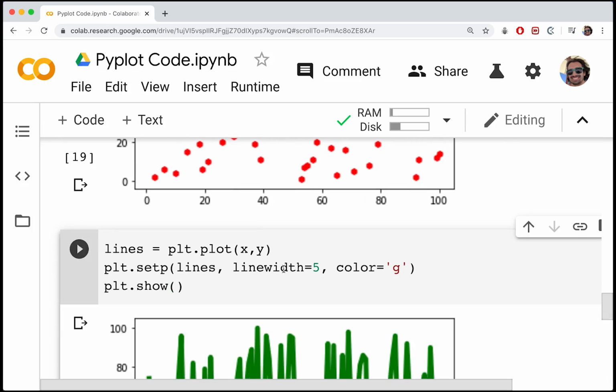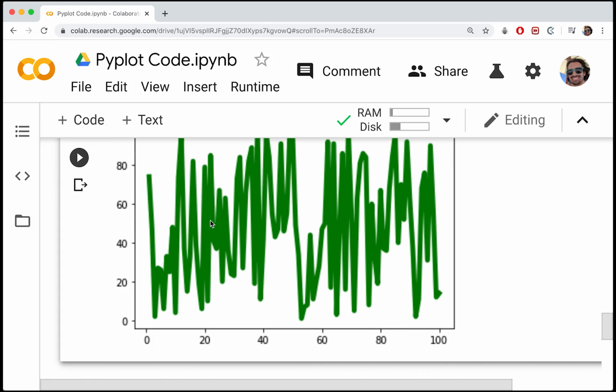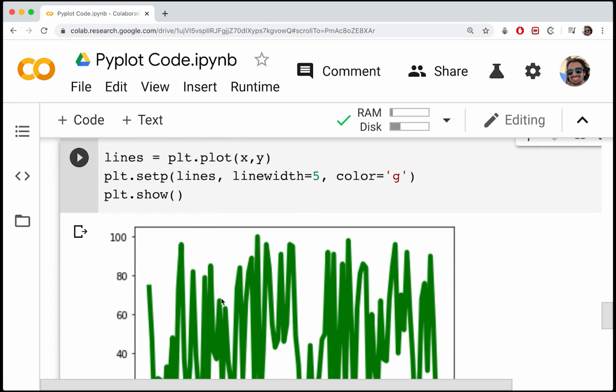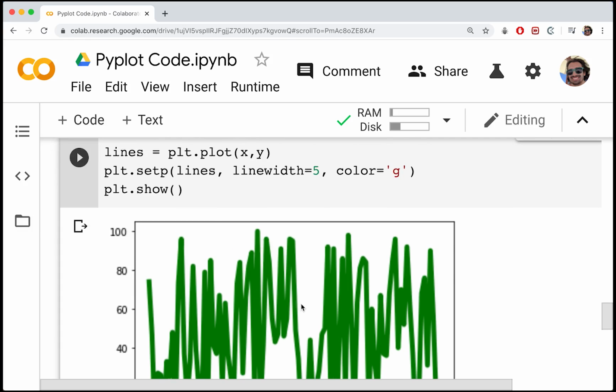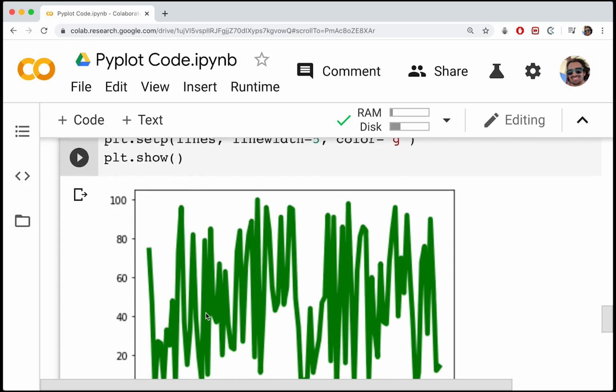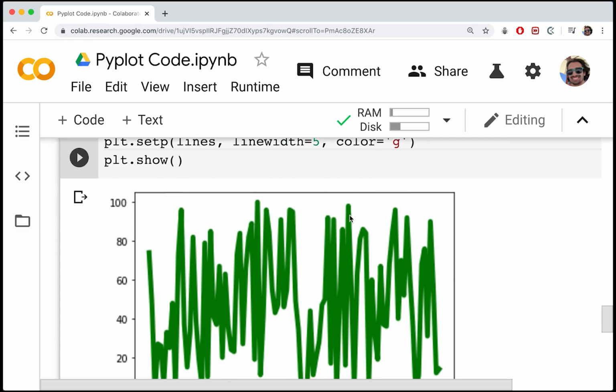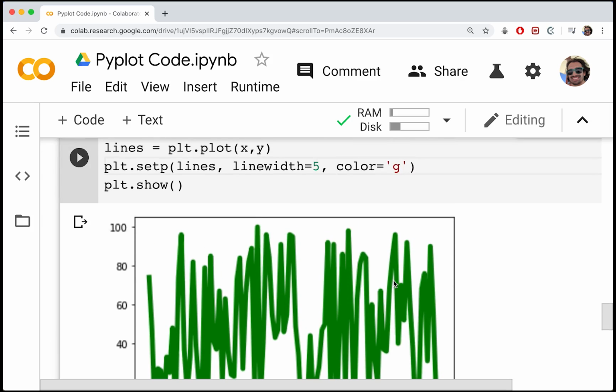Okay, so let's go ahead and run that. As you can see, we get a nice thick line. Obviously, this is too thick for this data because it's too close and everything blends together, but you can see that it works. So we've got a specific line width and a green color, and so there we go.